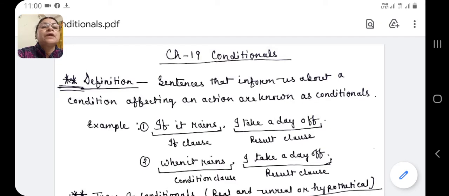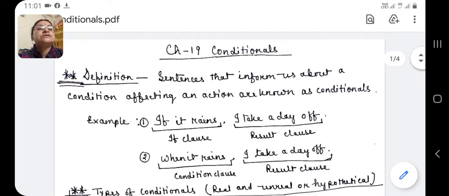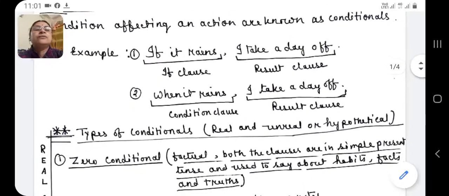See here, there are two parts in a conditional sentence. One part is the if clause or when clause, that is the condition, and the other part is the result. See the example. If it rains, I take a day off. Here, if it rains is the if clause, the condition. Then the result part is I take a day off. In place of if, we can write when also. When it rains, I take a day off.